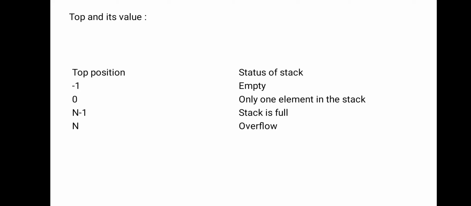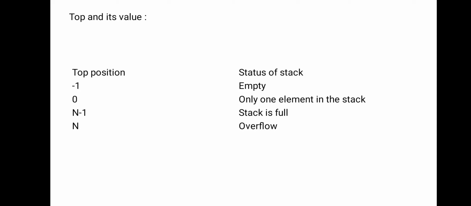If the top position is equal to n, then we call it overflow. Overflow means there is no way to place elements into the stack. Observe these top positions: minus 1, 0, n minus 1. Minus 1 means there are no elements in the stack. 0 means only one element.